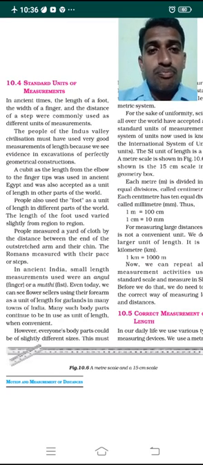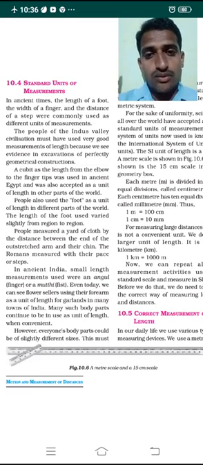Especially the people of the Indus Valley civilization, which existed thousands of years ago, must have used a very good measurement system or units of length.